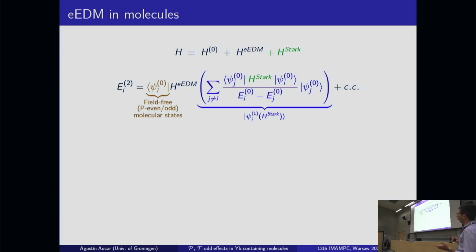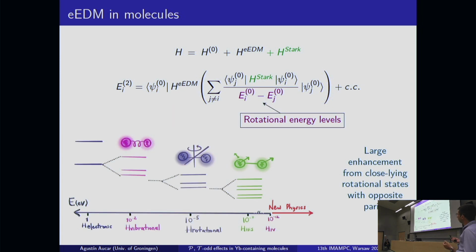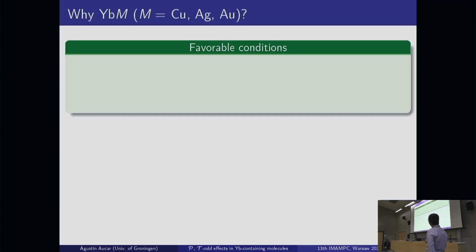And this is valid both for atoms and for molecules. Why is it then convenient to use molecules? Because in molecules, we know that we don't only have electronic states, but also vibrational or rotational states. So we can use close-lying rotational states with opposite parities. And as this difference in energy is in the denominator of this expression, we have a large enhancement of these effects in molecules. And why do we study in particular ytterbium-containing molecules?